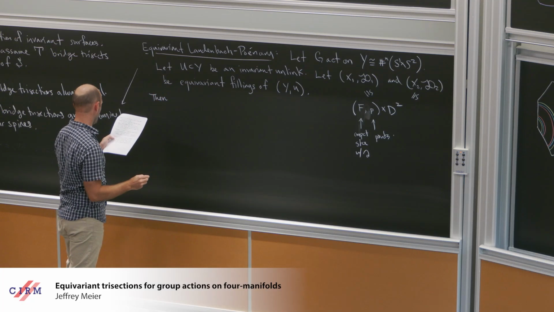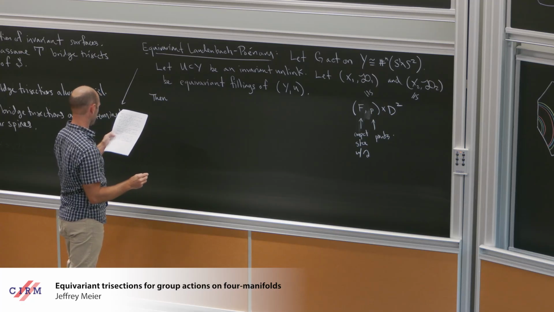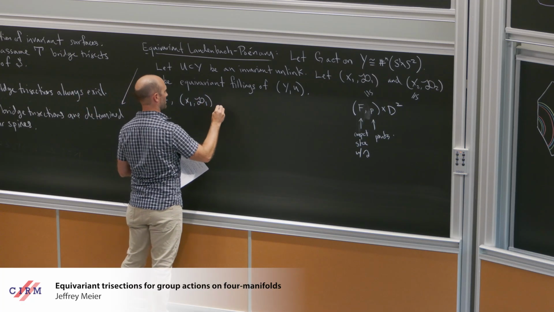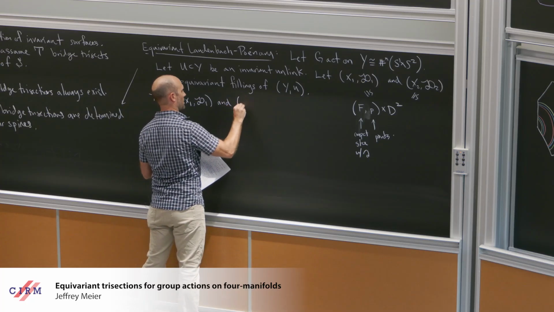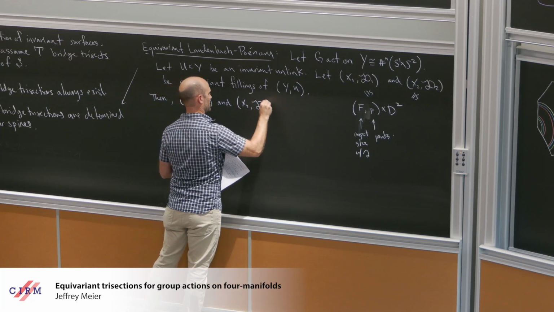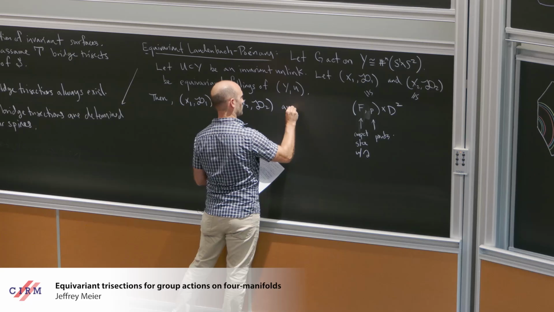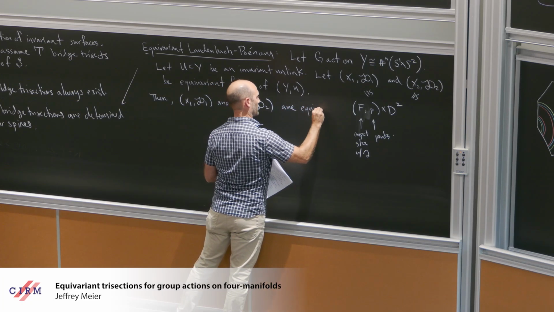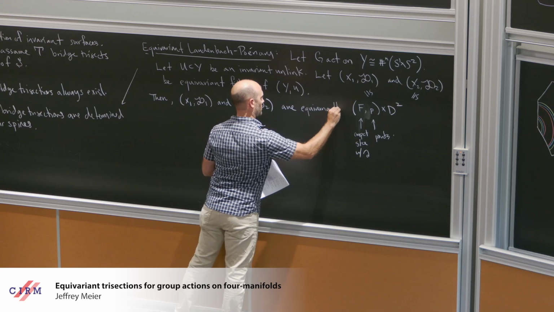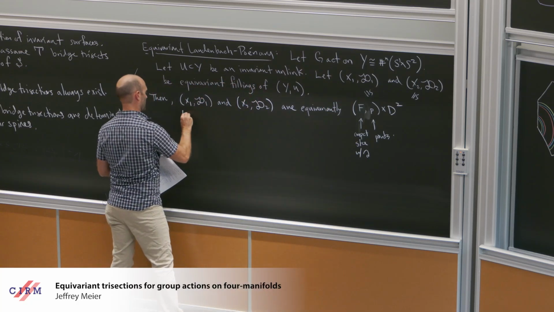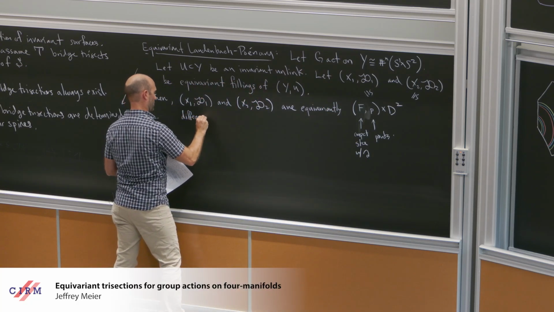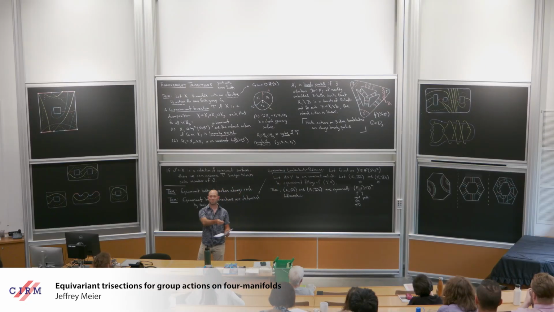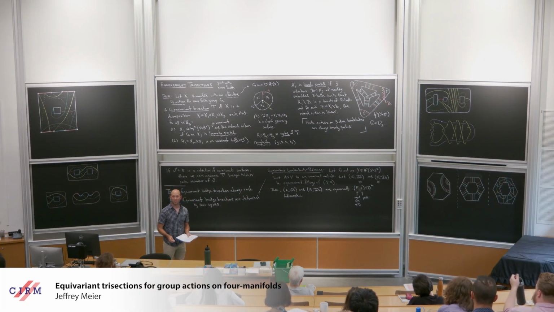Okay. Then X1, D1 and X2, D2 are equivariantly diffeomorphic. So this just means there's a diffeomorphism between them that respects the G action. It takes one G action.